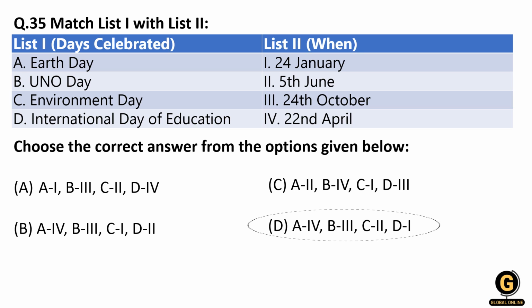Correct option is D. And the UNO Day is celebrated on 24th of October. And remember, the fourth important point is International Day of Education. So International Day of Education is celebrated on the 24th of January, whereas National Day of Education, so you have to remember these two things, is celebrated on the 11th of November, and it is celebrated on the birth anniversary of our first education minister, Maulana Abul Kalam Azad, right? So this is important information.